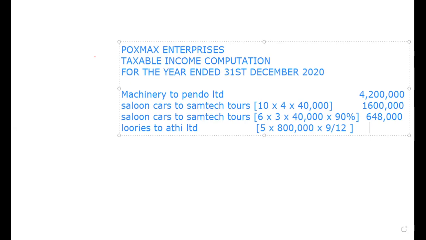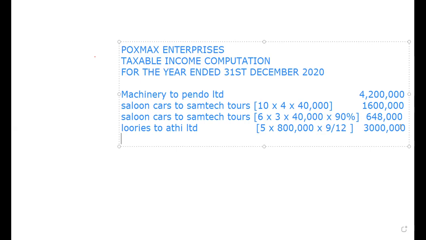We'll have 3 million. Lorries to Ate Limited is 3 million.